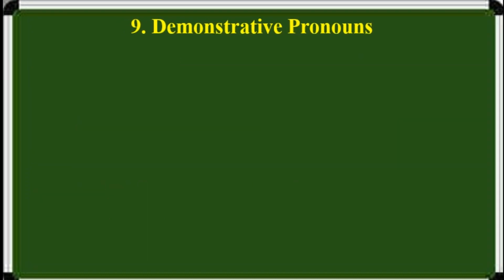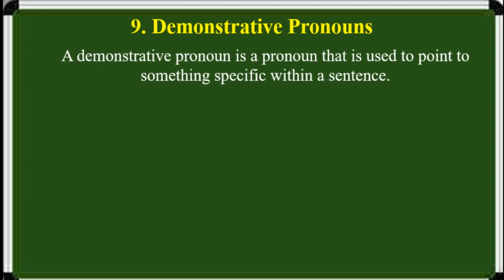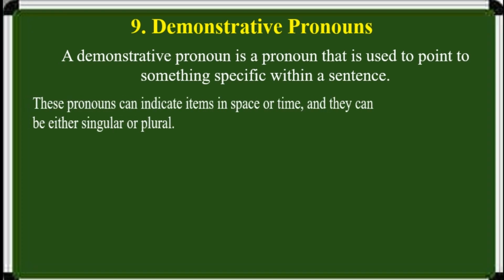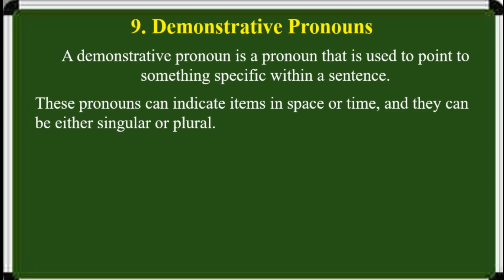Next one, demonstrative pronouns. A demonstrative pronoun is a pronoun that is used to point to something specific within a sentence. These pronouns can indicate items in space or time, and they can be either singular or plural.